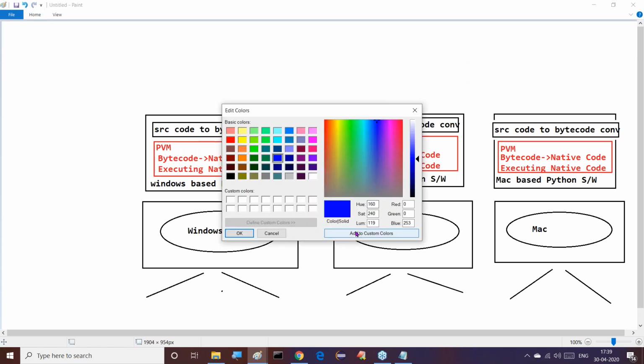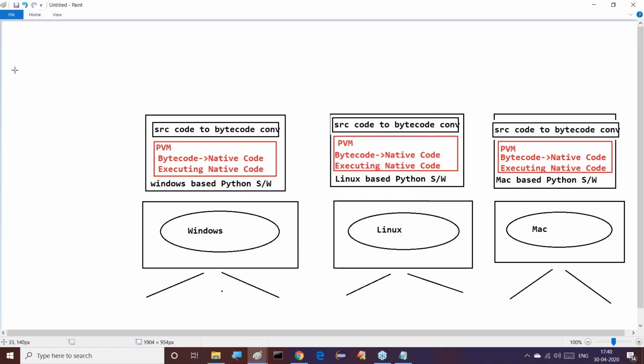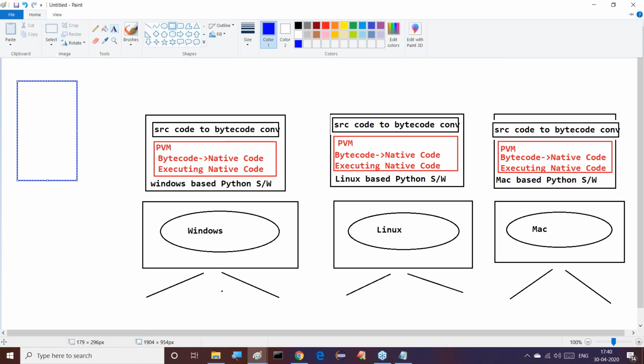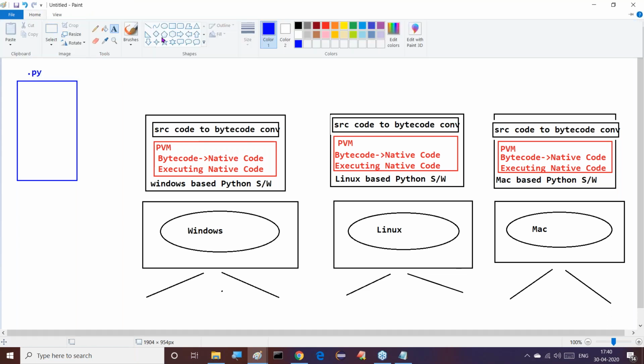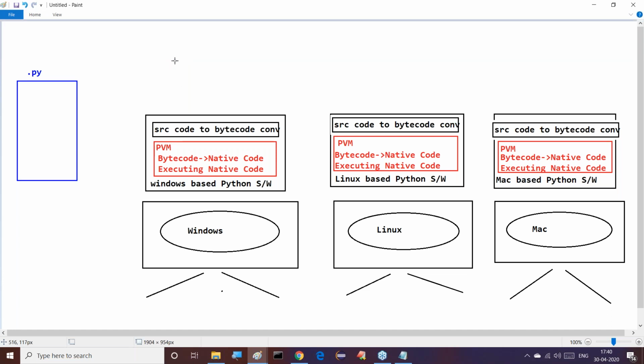I prepared my Python program. All of you observe this clearly. This is my Python program. This is exactly my Python program. We can understand it clearly, no? This is a .py file. So I want to run this on this Windows operating system and Windows based Python.